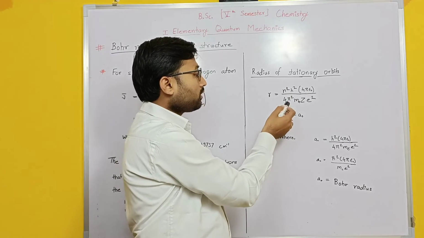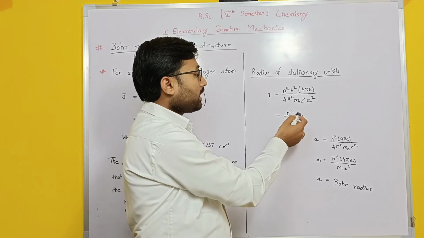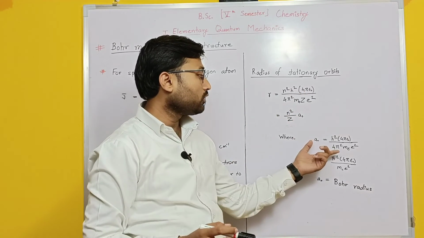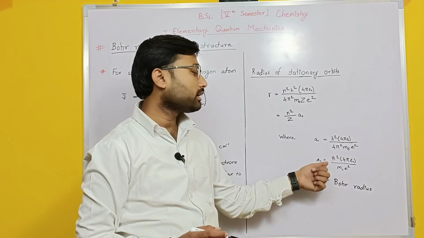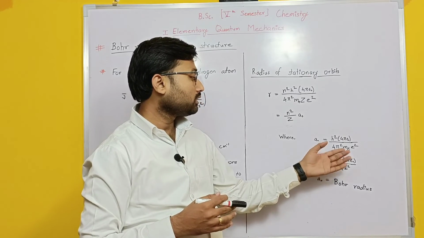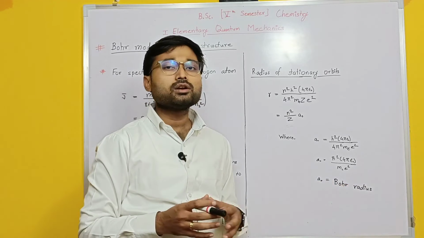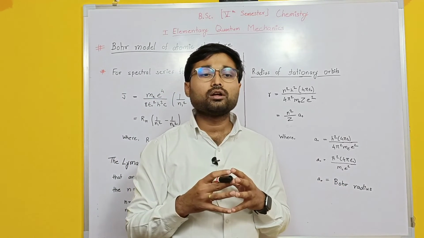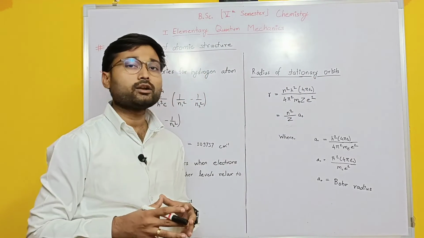If you take out n square and Z from that equation, the remaining constants you can consider as a naught. If you take h square by 4 pi square, that can be written as h bar square, the reduced Planck constant. This equation you will get. So this a naught is the Bohr radius. It has a particular fixed value, but it is only used for the stationary orbits. So students can note this down.